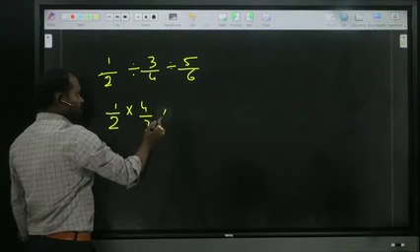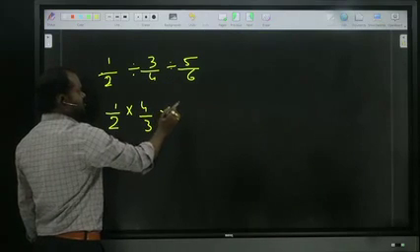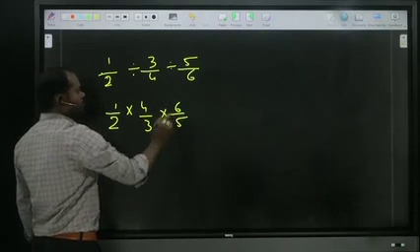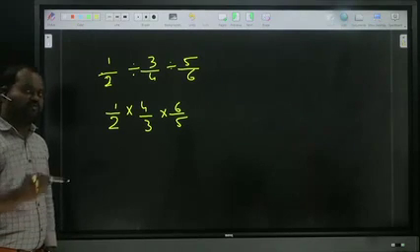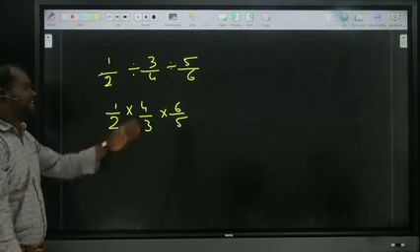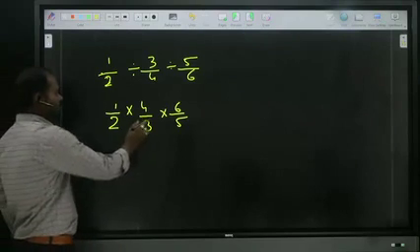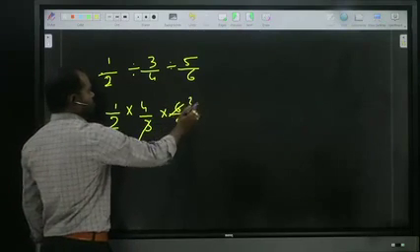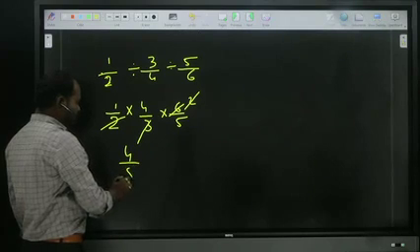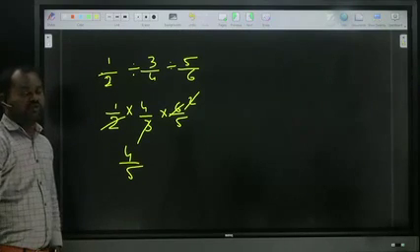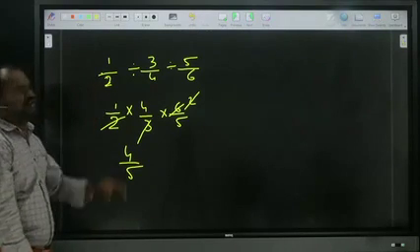Again make the division into multiplication and reverse the next fraction: 6 by 5. Now observe any cancellation: 3 ones and 3 twos, so 2 gets cancelled. What is the answer? 4 by 5. I showed when one division symbol is there and now when two division symbols are there.